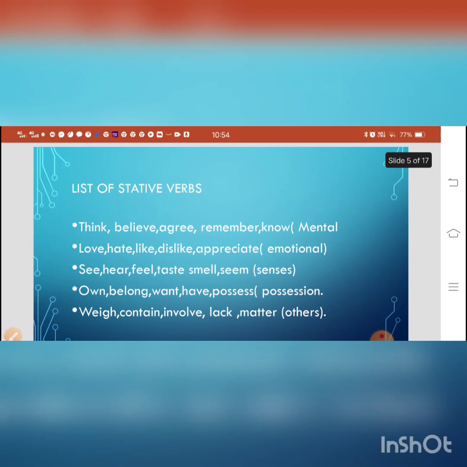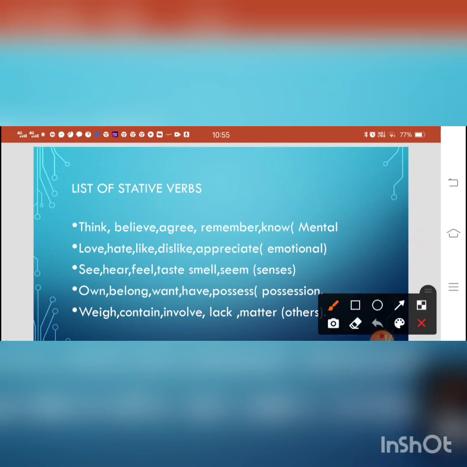Now you must be curious to know what the stative verbs are. The list of stative verbs, what are they? As I have already discussed, stative verbs denote the state of being. What is the state of the subject? What is the condition of the subject? What is his emotional status, mental status? What are his ideas, thoughts? They are expressed by stative verbs. Stative verbs do not show actions.